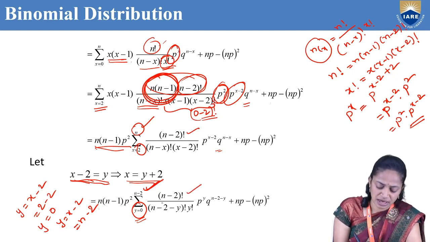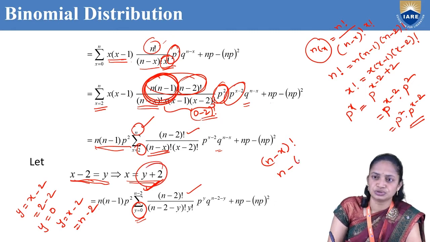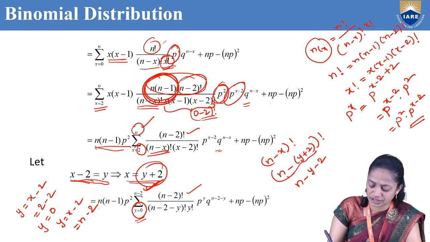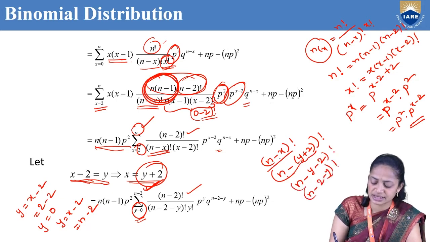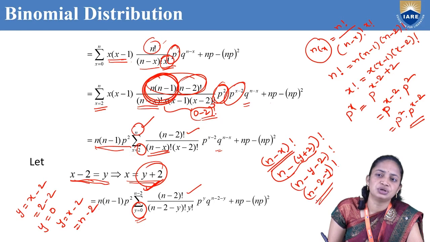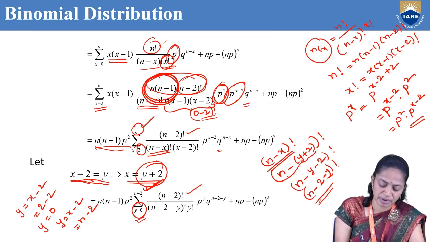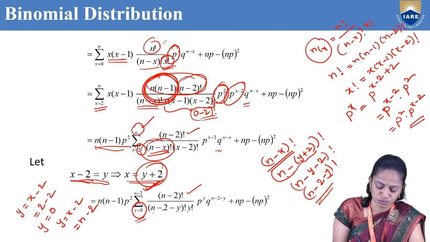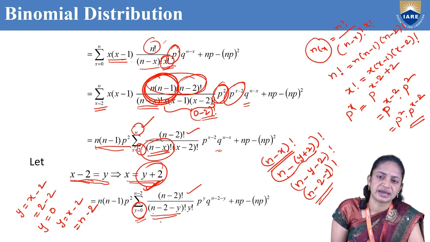So what is (n minus x) factorial? We know that n minus x, where x is y plus 2, will be (n minus y minus 2) factorial, or (n minus 2 minus y) factorial. So (n minus x) factorial, after substituting x equal to y plus 2, can be written as (n minus 2 minus y) factorial.